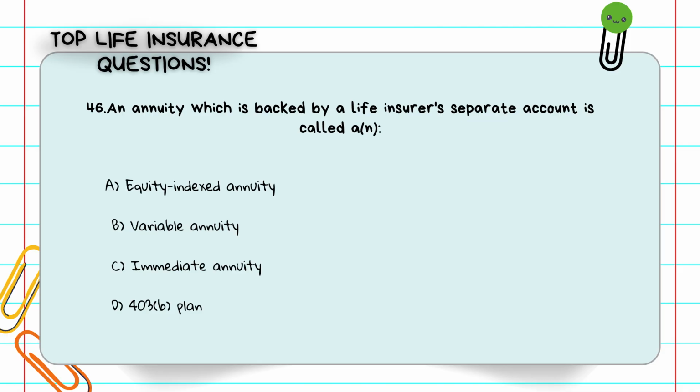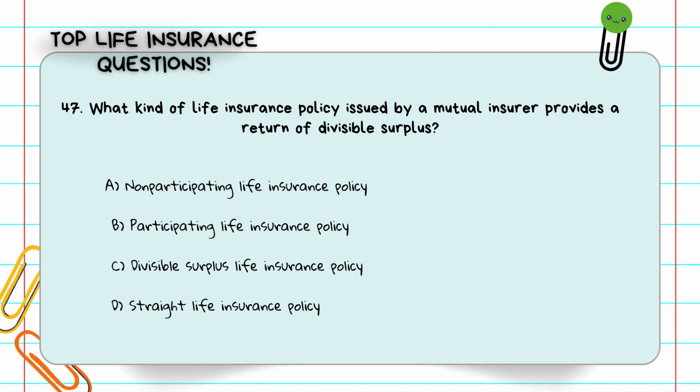Question number 46. An annuity which is backed by a life insurer's separate account is called an: A, equity indexed annuity. B, variable annuity. C, immediate annuity. D, 403(b) plan. A variable annuity invests in a separate account tied to the market. Values fluctuate. The answer is B, variable annuity.